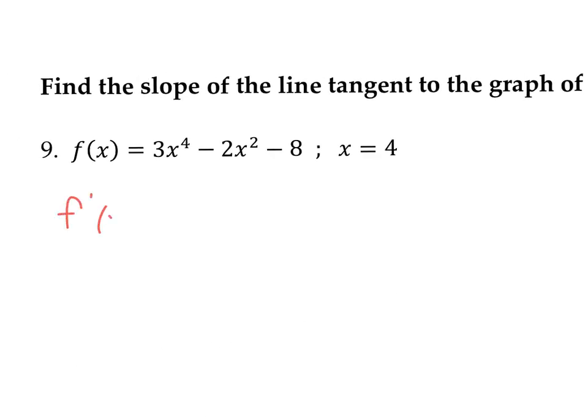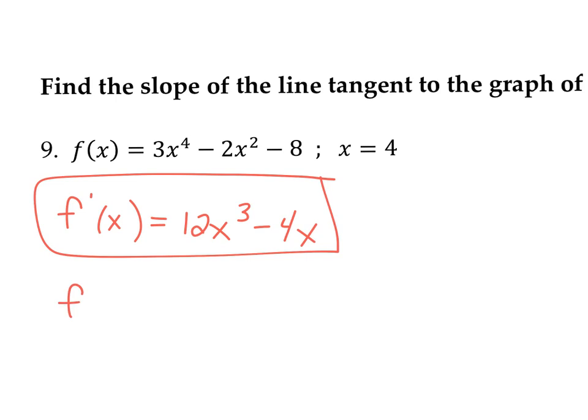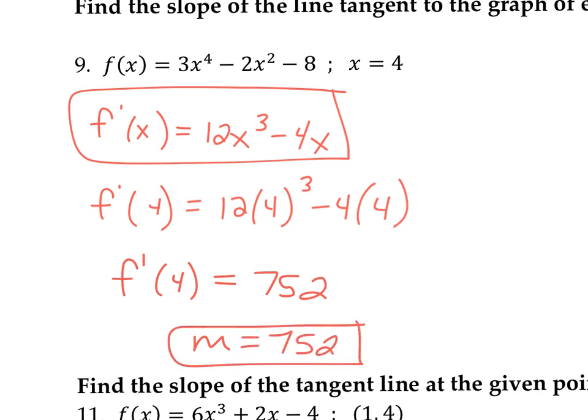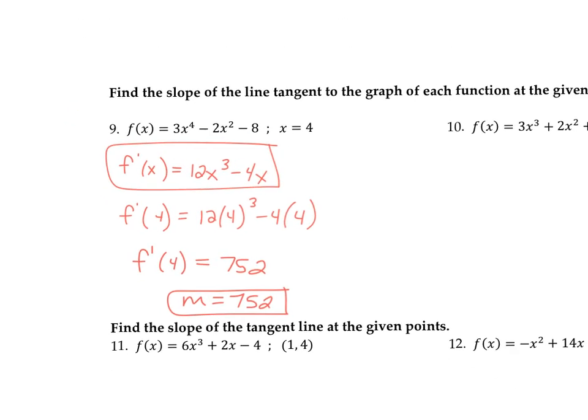Okay. When you took your derivative, pull the 4 in front, so it's 12x to the third. Pull the 2 in front, so it's minus 4x. The negative 8 turns into 0, okay? So that's your derivative. To find the value of the derivative at 4, it's going to be 12 times 4 to the third minus 4 times 4. Just plug that in your calculator. F prime of 4 ends up being 752. Okay? So it's just find the slope, and actually that is the slope. So your slope is 752. M represents slope from your algebra days.